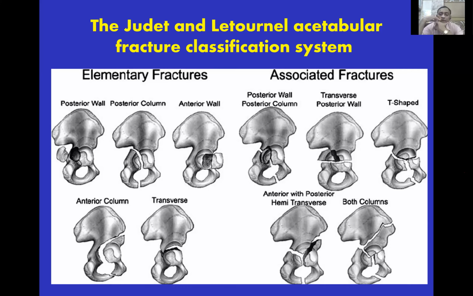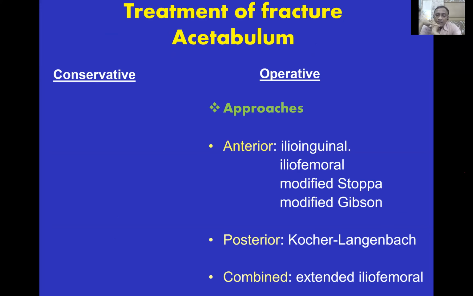For that, you must know certain approaches. For anterior column and anterior wall fracture, you must know the ilioinguinal approach or iliofemoral approach. And if you want to expose the posterior part, you must know the Kocher-Langenbeck approach in detail.